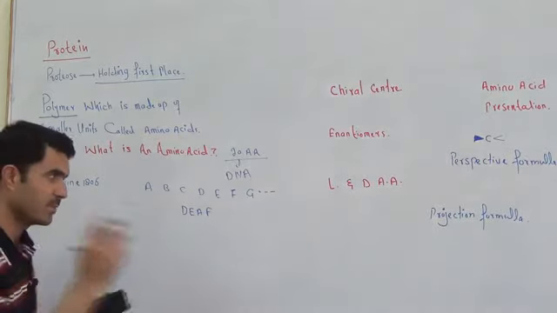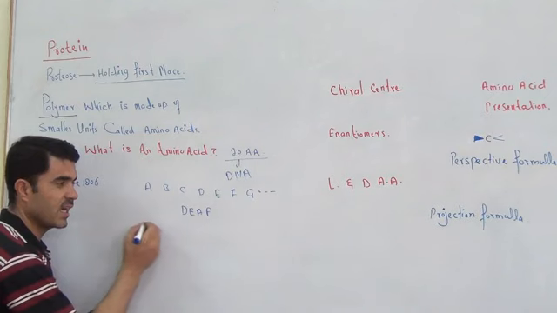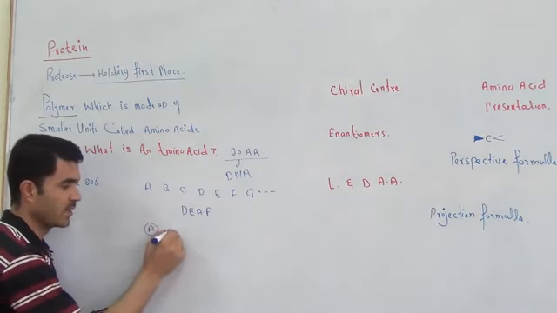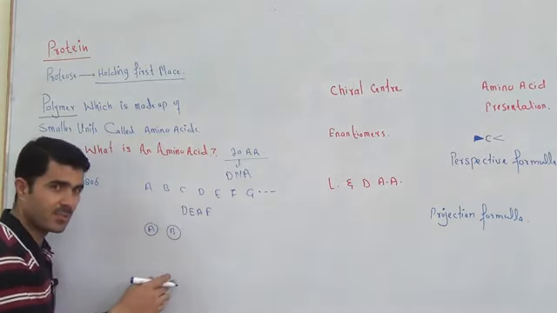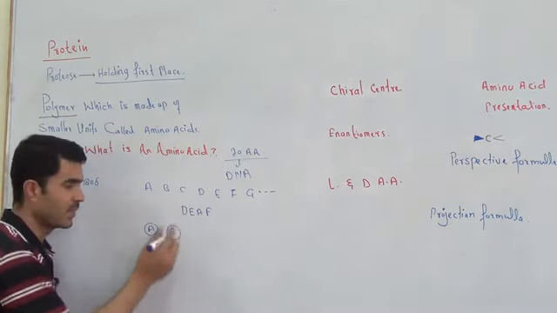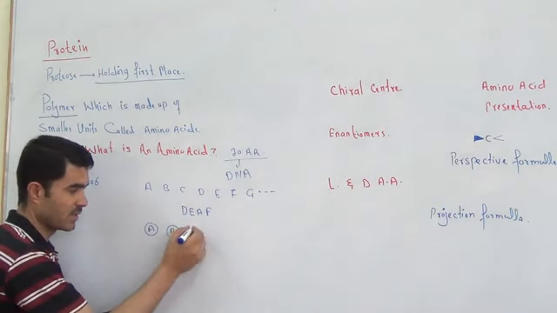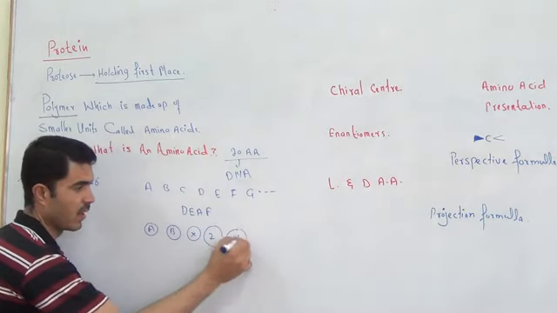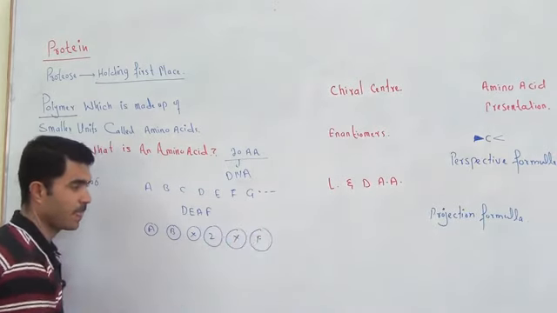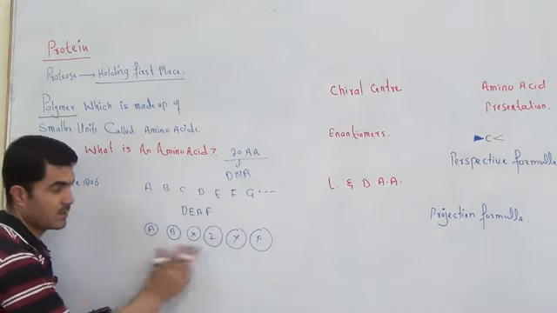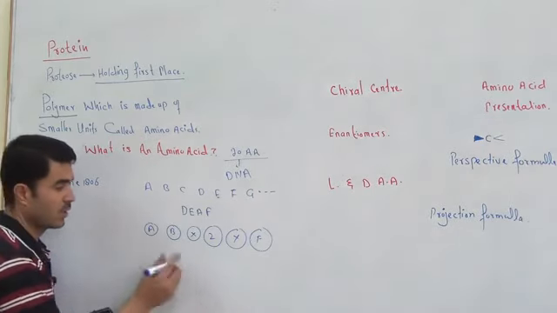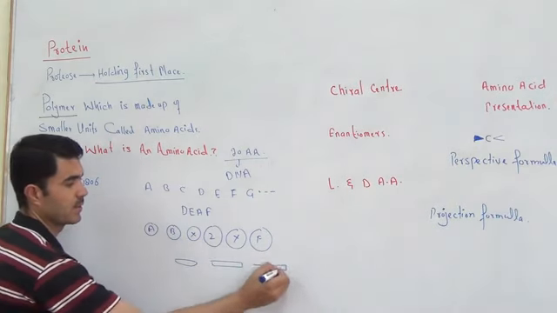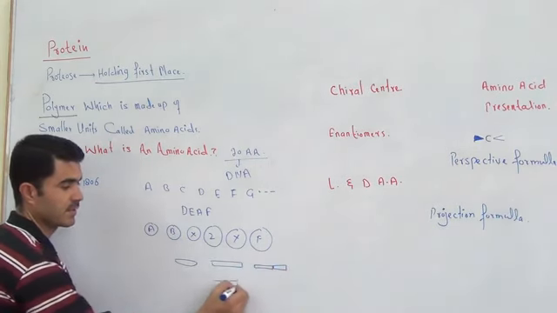This is so simple. But similarly, we have different amino acids. This is one amino acid and this is another amino acid. For simplicity, I am going to write A, B, C. So we have another amino acid X, another amino acid Z, next amino acid Y, and next amino acid F. You can combine these amino acids in different fashion. You will get different proteins.